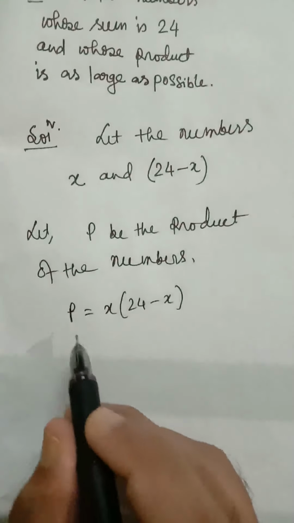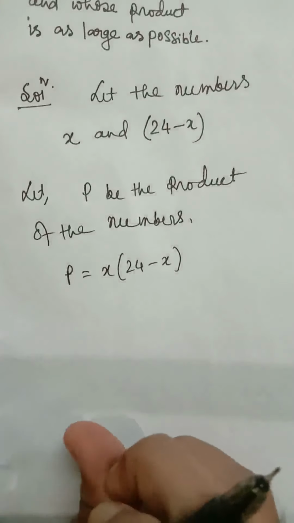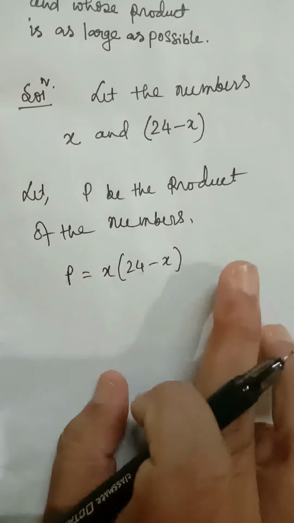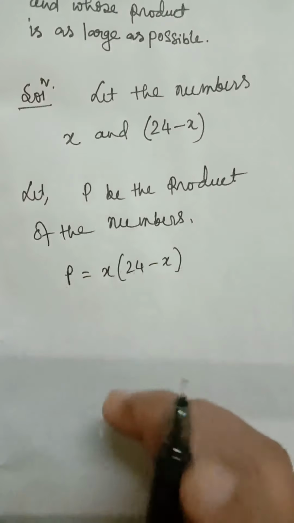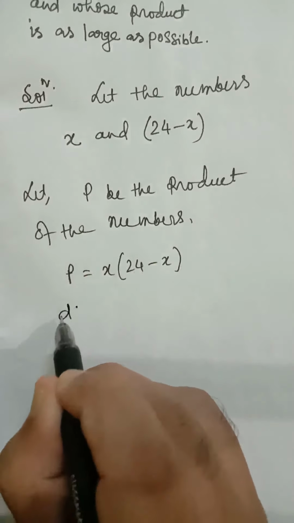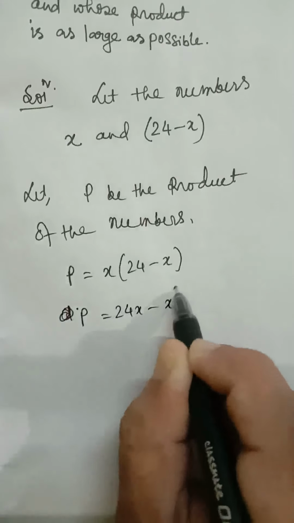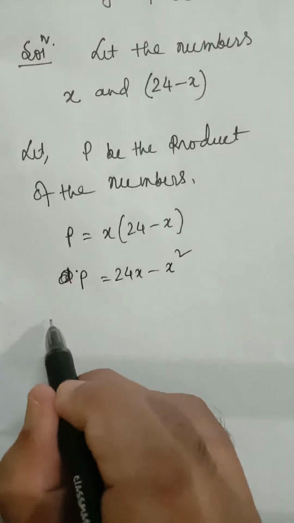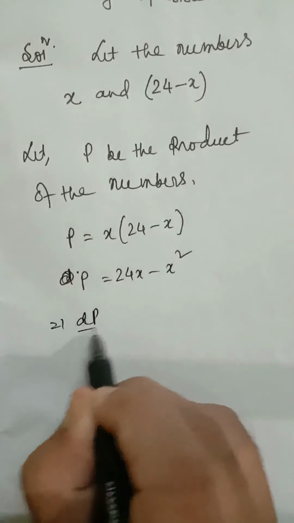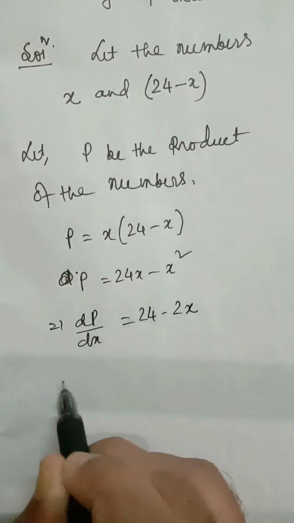So what we have assumed, suppose p is the product of two numbers and we have to find the maximum value of p. We have to find when p will be maximum, when the product of the numbers will be maximum. That means we have to find maximum value of p. So p equal to 24x minus x square implies dp dx equal to 24 minus 2x.